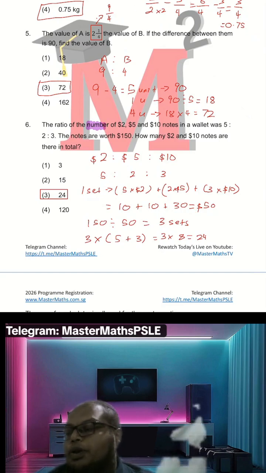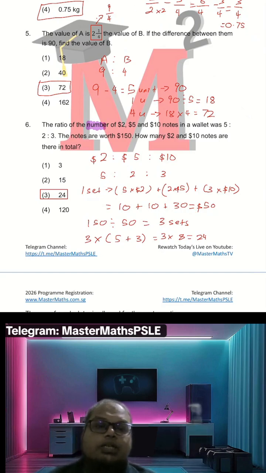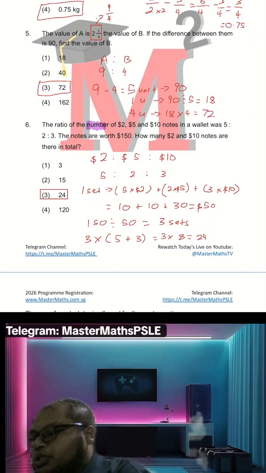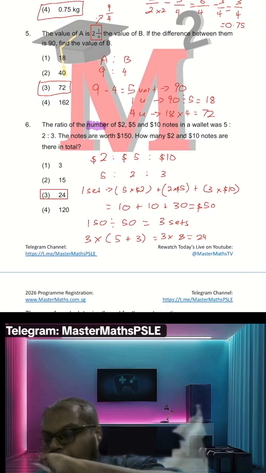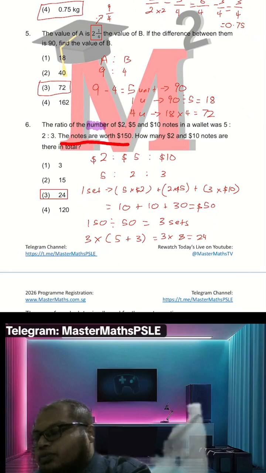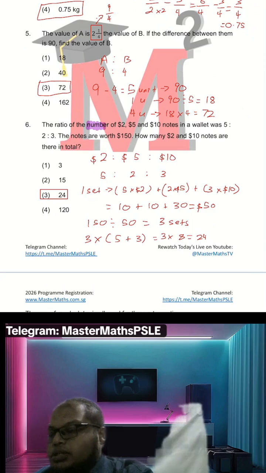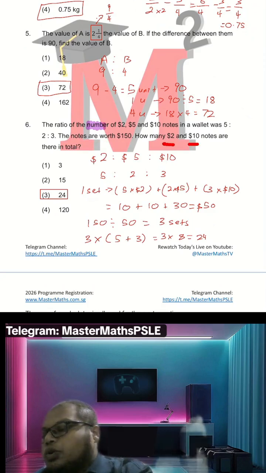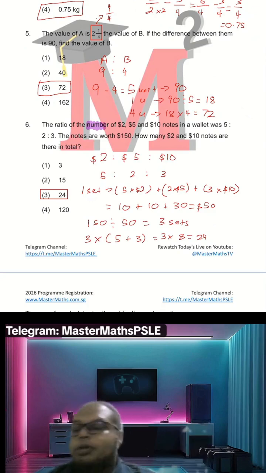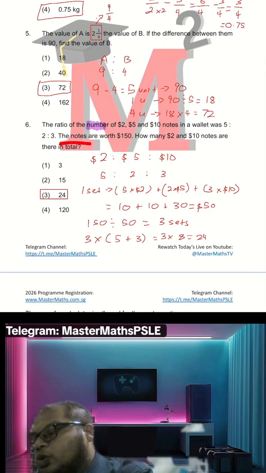So then you might be wondering, why just now you mentioned it was number of notes, then now suddenly you go and calculate the value. Why do I do that? Because of this information given here, the notes are worth $150.